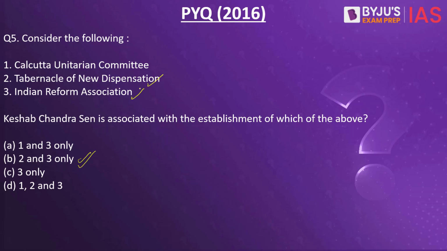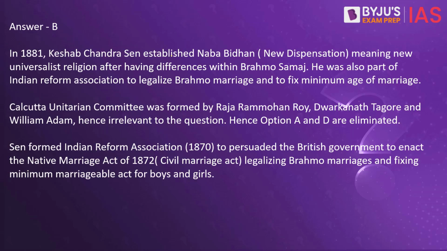These are associations which were formed in some way or the other by Keshab Chandra Sen, while the first one, Calcutta Unitarian Committee, is wrong. The Calcutta Unitarian Committee was actually formed by Raja Ram Mohan Roy, Dwarkanath Tagore and William Adam, and thus it is not under the list of those organizations formed by Keshab Chandra Sen. In 1881, he formed the Nava Bidhan, also known as New Dispensation, which meant a new form of religion, having differences within Brahmo Samaj. He was also a part of the Indian Reform Association to legalize the Brahmo marriage and to fix the minimum age of marriage as well. Thus, he was a person behind the Indian Reform Association as well.